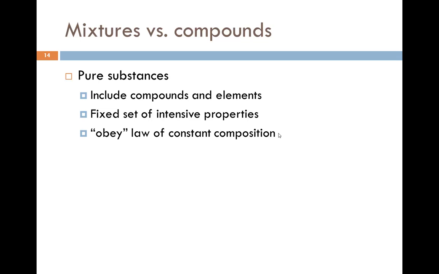Pure substances, however, include compounds and elements. They have a fixed set of intensive properties. So that means once the density is determined, it doesn't matter how much you have, it's always going to be the same. And they obey the law of constant composition.